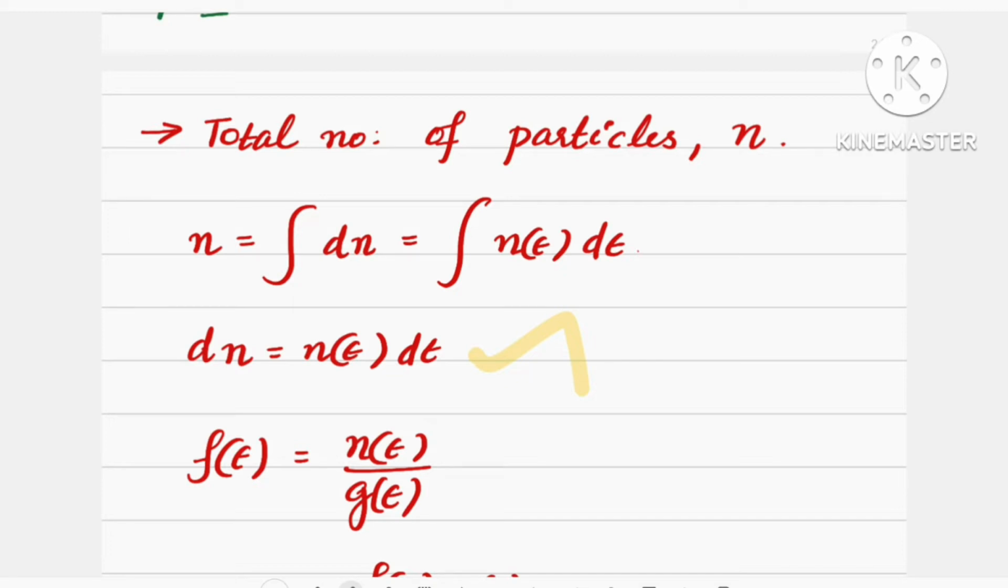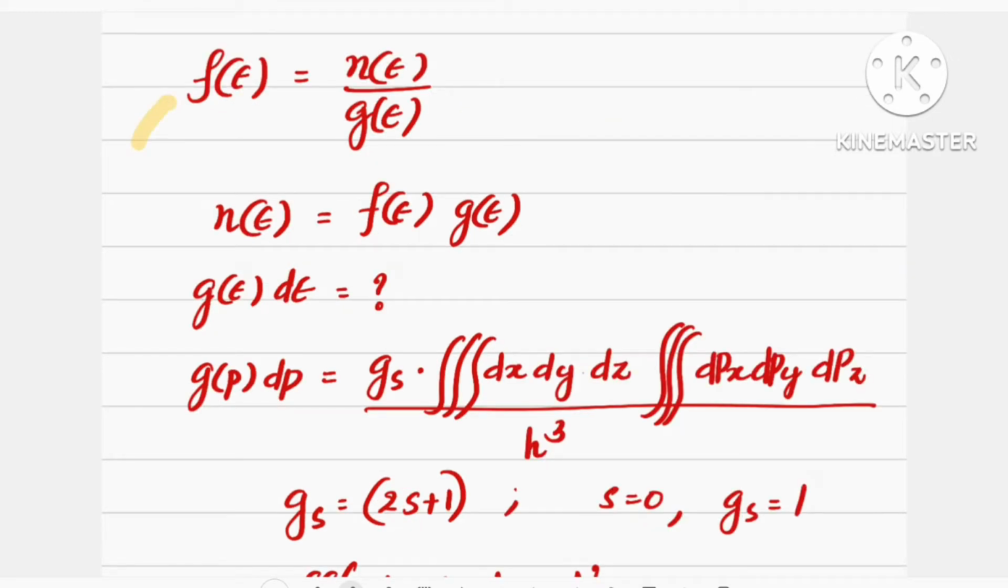The Bose-Einstein distribution function f(ε) is equal to n(ε) by g(ε). From this equation we can write n(ε) is equal to f(ε) g(ε), and we have to find out g(ε) dε.